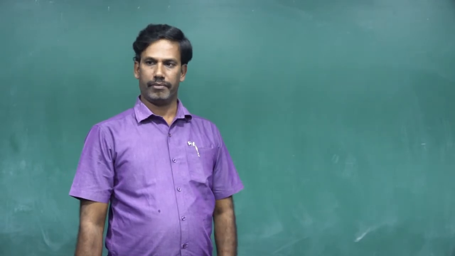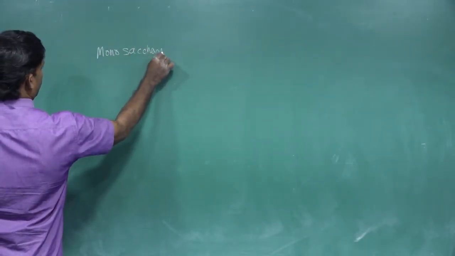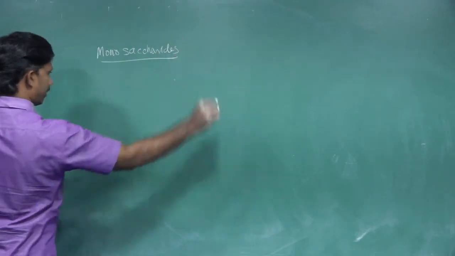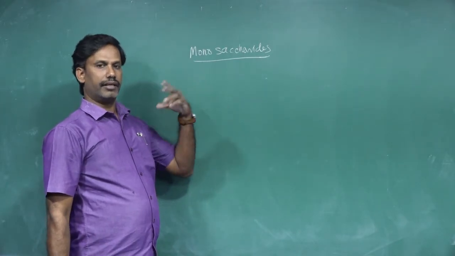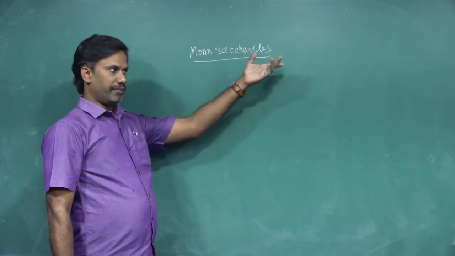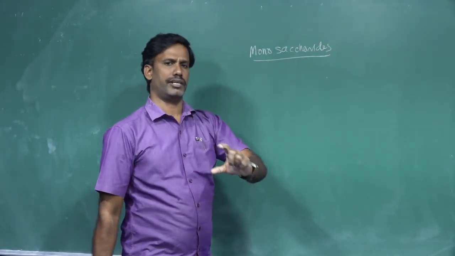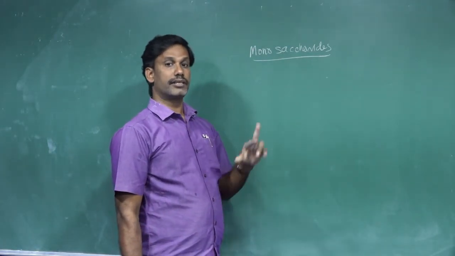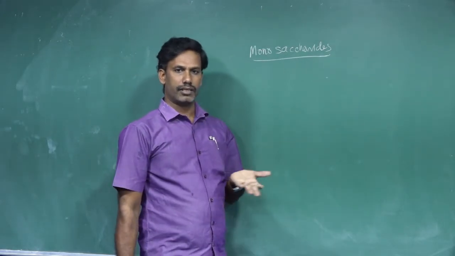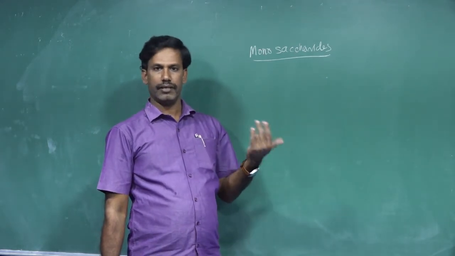Now let us study the monosaccharides in detail, individually. What are called monosaccharides? A monosaccharide cannot be further hydrolyzed. If a saccharide can be further hydrolyzed, it is a different type. We have only seen the classification so far. Monosaccharides are the simplest unit of carbohydrate that cannot be further hydrolyzed. So we can define a monosaccharide as something that cannot be further hydrolyzed.